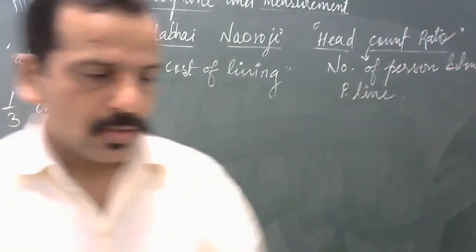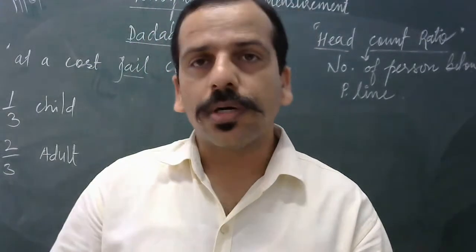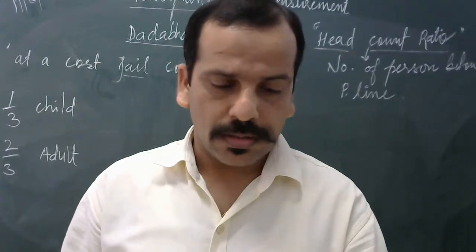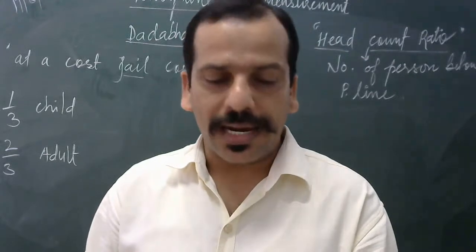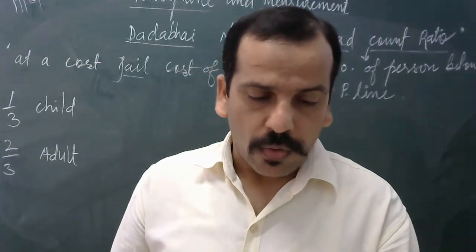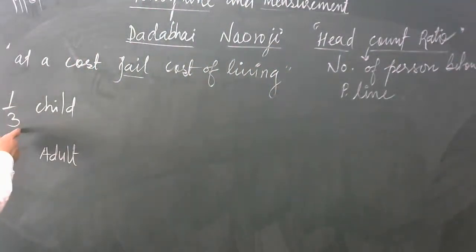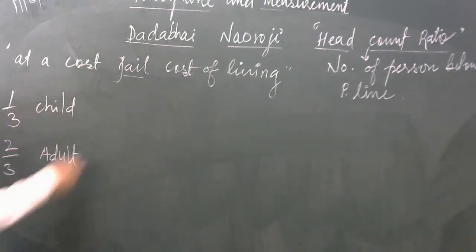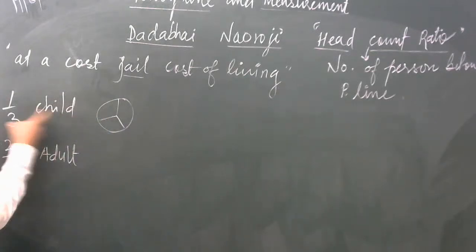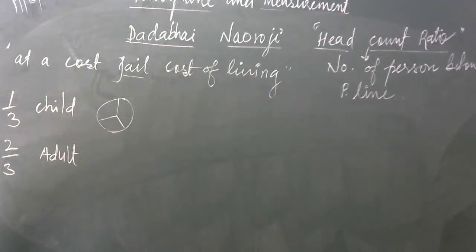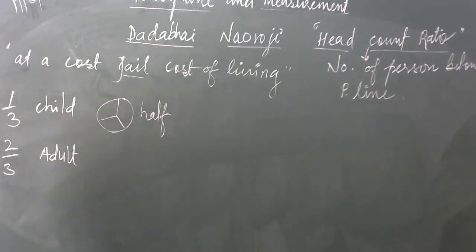Next line, he further assumed that one half of the children, which means one half of one third.